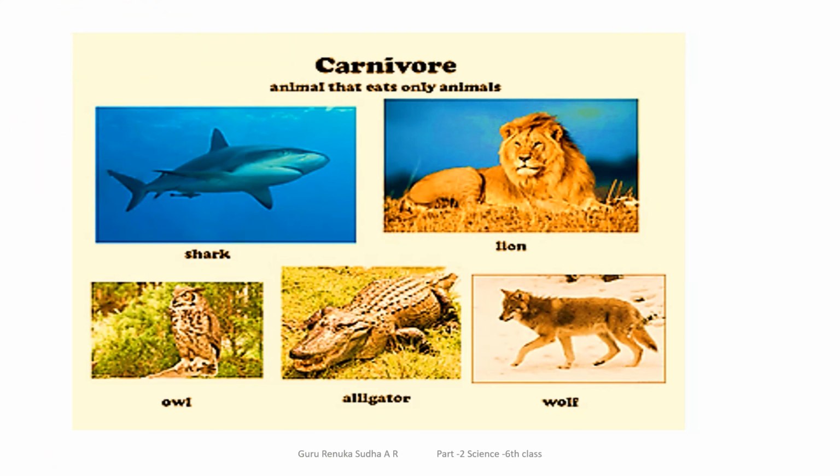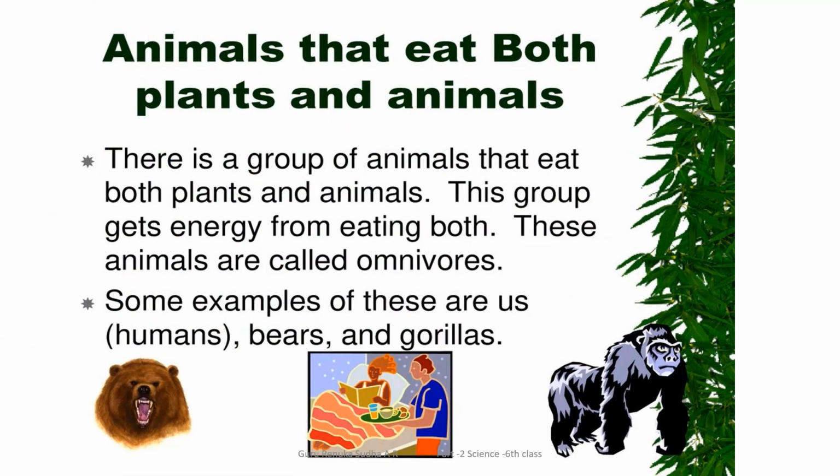Yes, let us observe this picture. There we are seeing shark, lion, wolf, and alligator. They only eat other animals as food. Hence they are called carnivorous. You can observe these things in our daily life. But here, chimpanzee, bear, and human being come under the category of omnivorous.